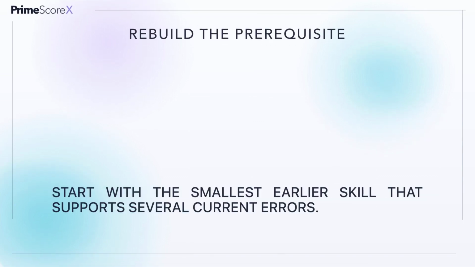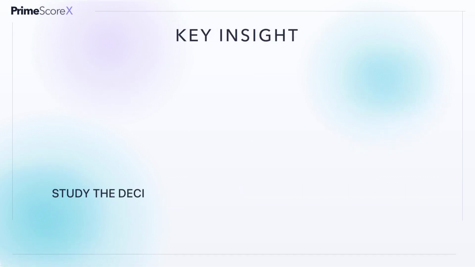When many questions fail, look backward for a shared prerequisite. If equations are difficult, check integer operations and simplifying expressions. If percentages are difficult, check decimals and proportions. If graphs are difficult, check coordinate reading and rates. Spend enough time to make the prerequisite stable, then return to the GED level task. This is not going backward. It is repairing the part of the structure that later skills depend on.